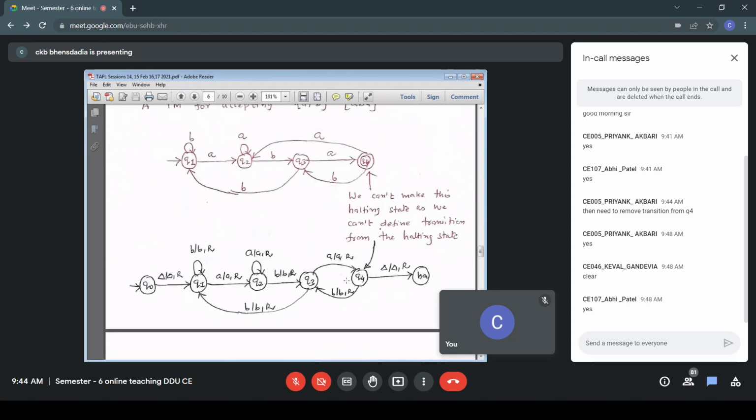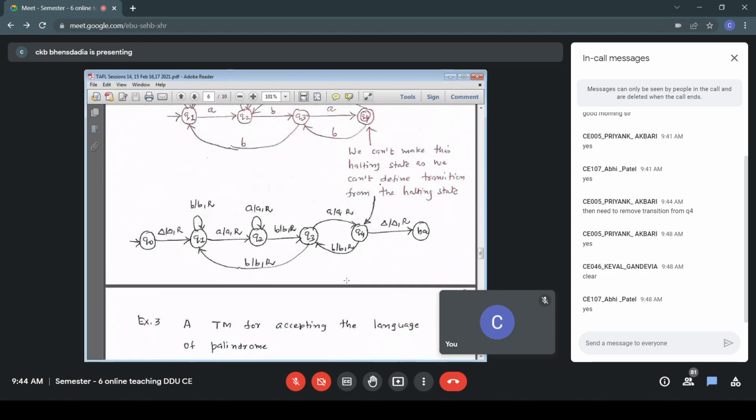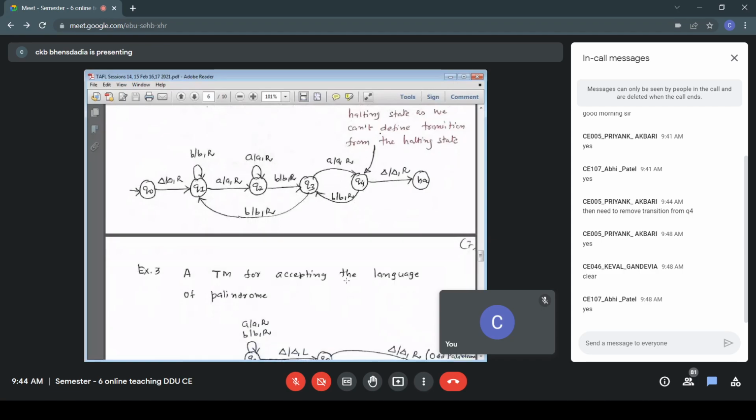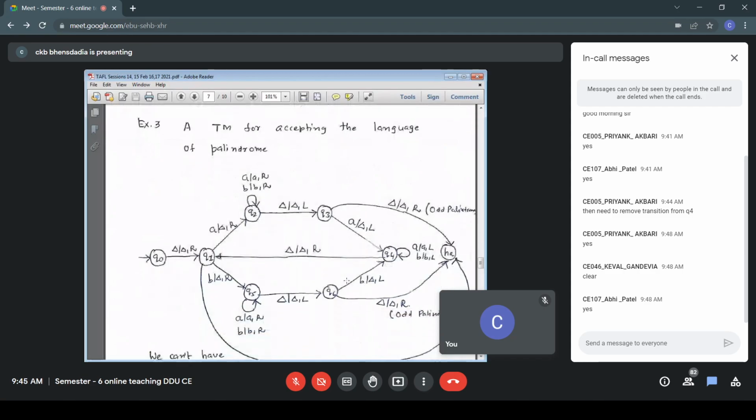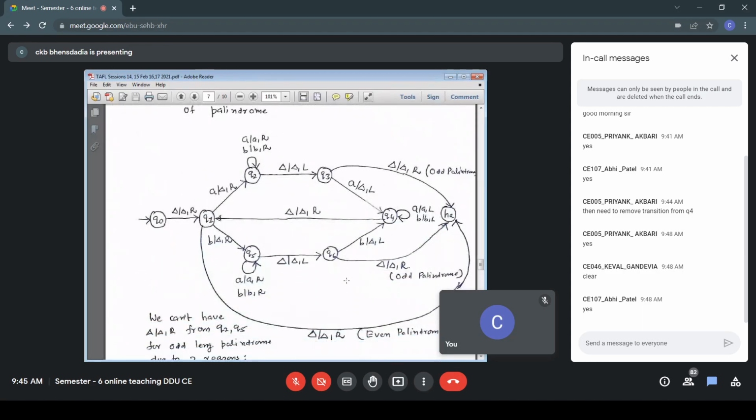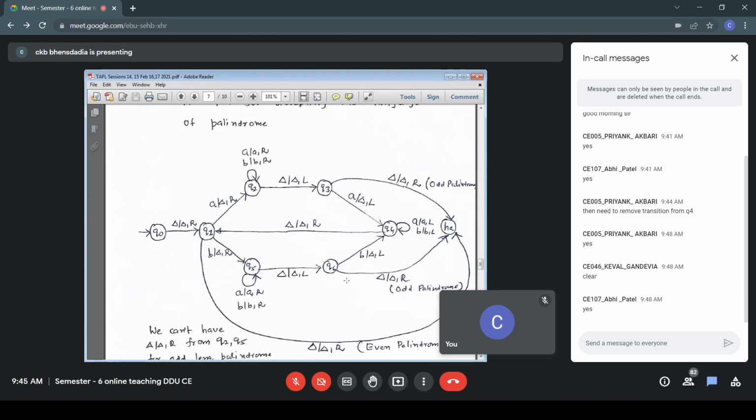Third example. TM for accepting the language of palindrome. Turing machine for accepting the language of palindrome. Look at what we are doing. TM4 accepting the language of palindrome, both even palindromes and odd palindromes. So what do we do?